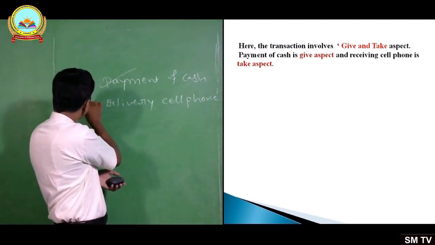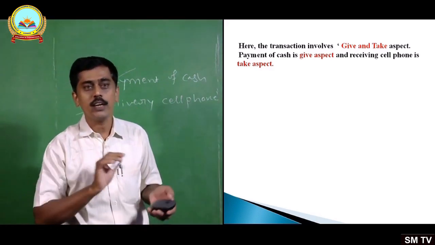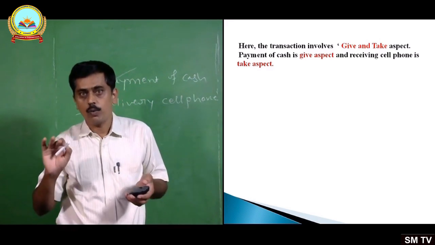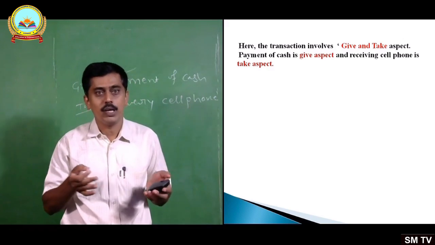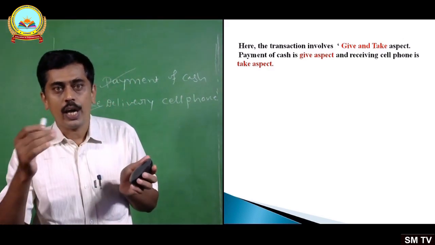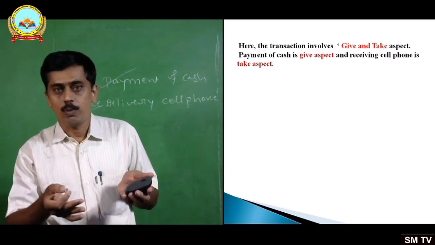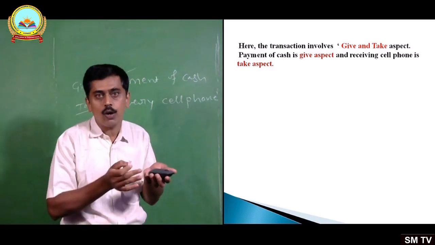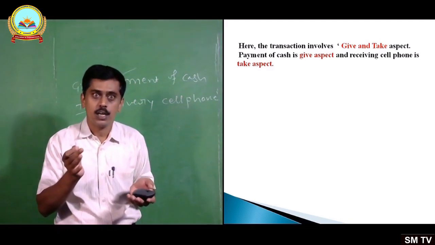So every transaction involves a give and take aspect. In this particular example, Akash pays cash to the seller, that is the give aspect, and he takes delivery of the cell phone, or he receives the cell phone, that is the take aspect.